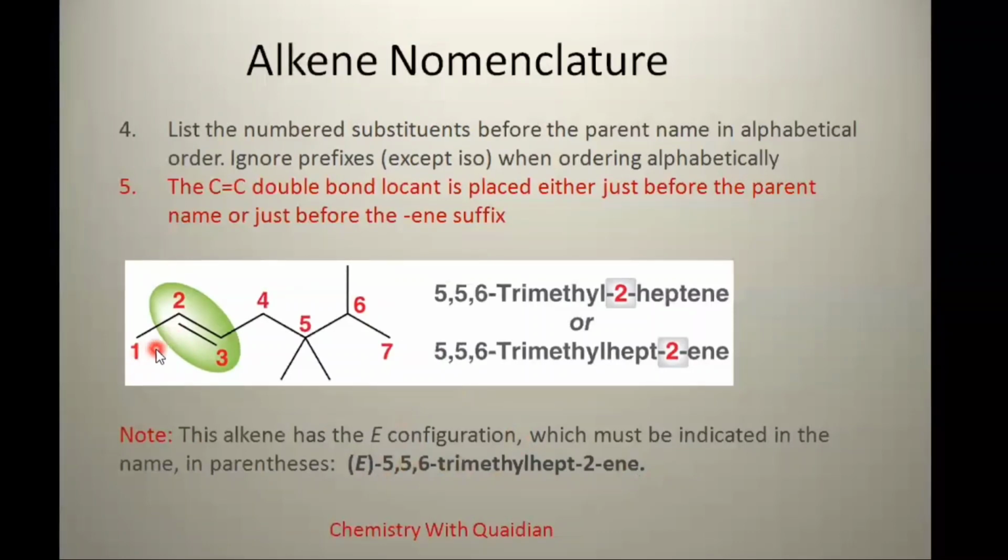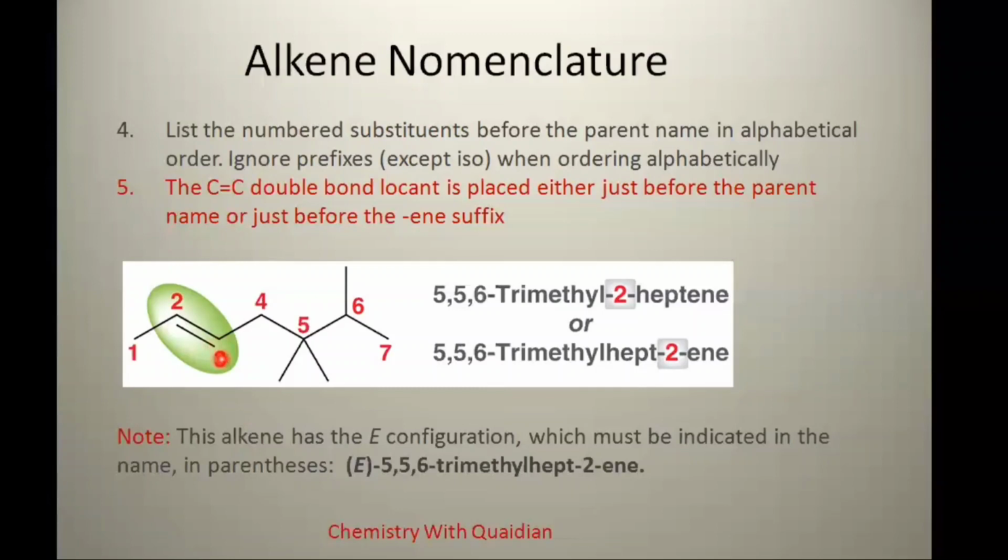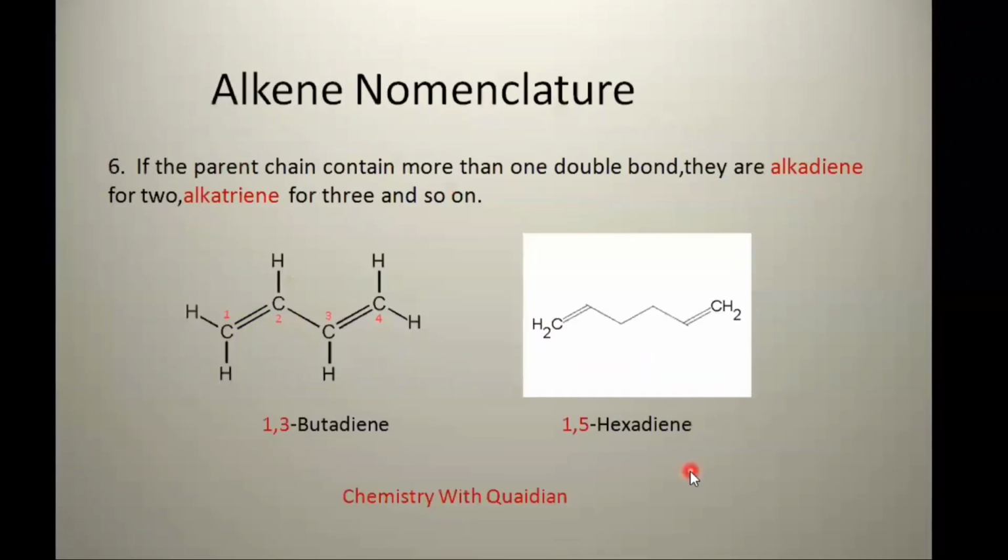This bulky group and this bulky group are on opposite sides. When the bulky groups are on opposite sides, the alkene would be E. When the bulky groups are on the same side, for example if this group was on this side, then the alkene would become Z. We will further discuss this E and Z nomenclature in our next video.